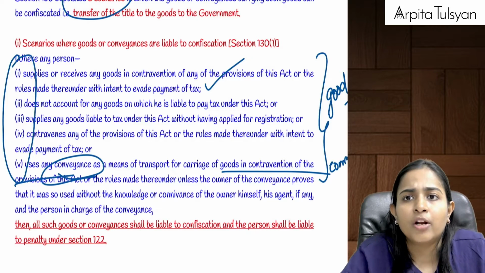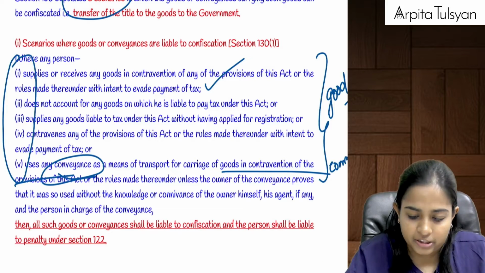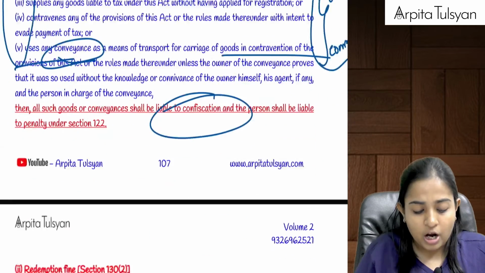But if the owner of the conveyance proves that this was done without his knowledge, then it can be released. Otherwise the goods and conveyance will be liable for confiscation.